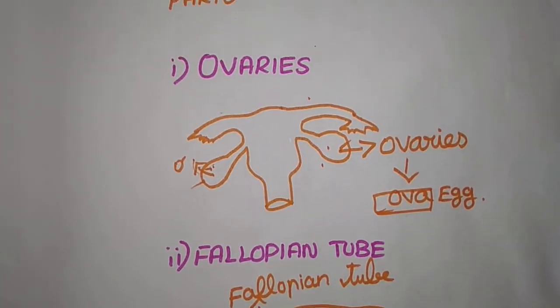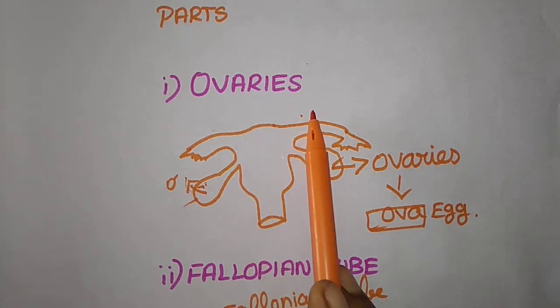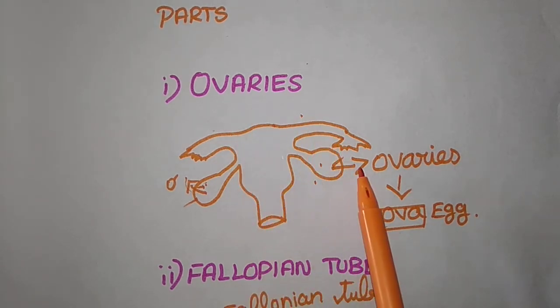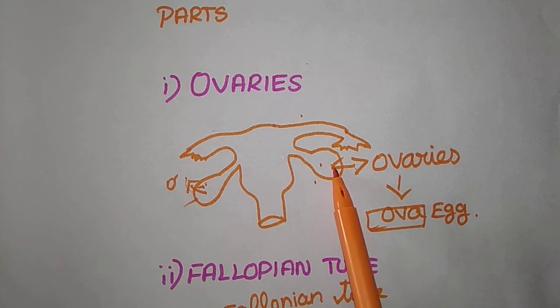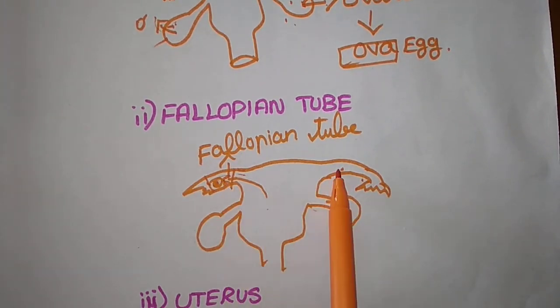Just have to recall once again what the parts involved in the female reproductive system are. The first one is the ovaries. Here the ovaries are attached to both sides of the uterus. Egg development takes place inside the ovaries. And next one is the fallopian tube. This is a fallopian tube.